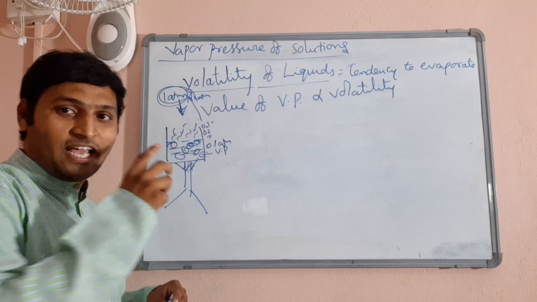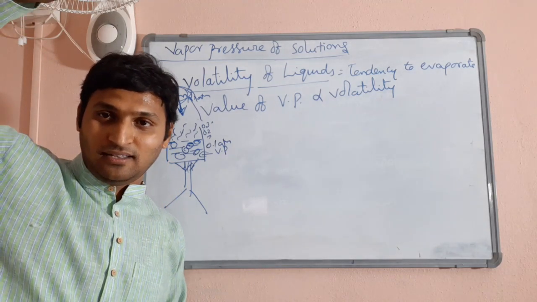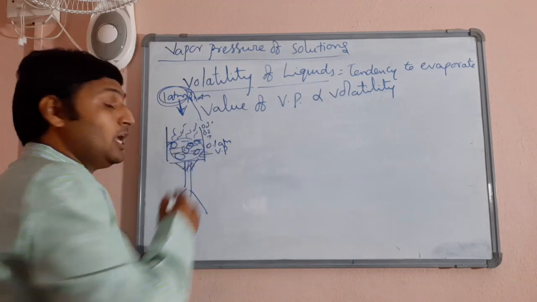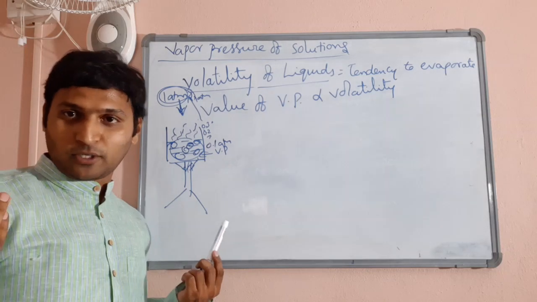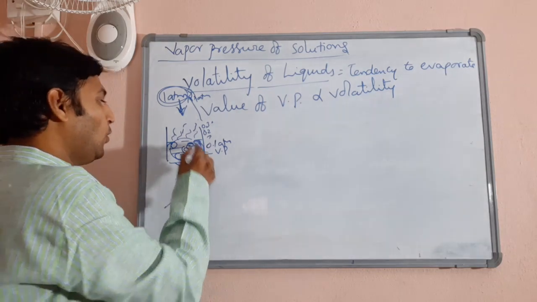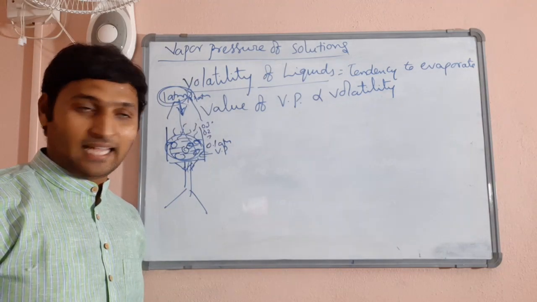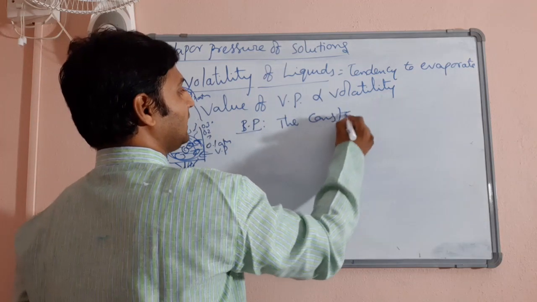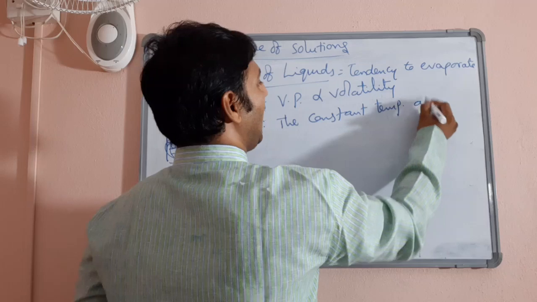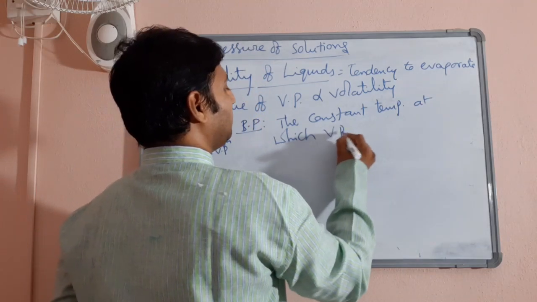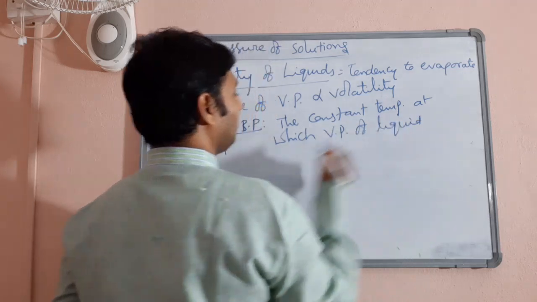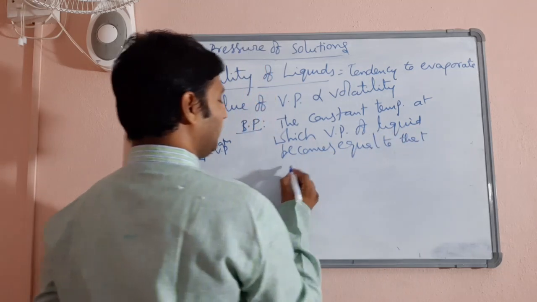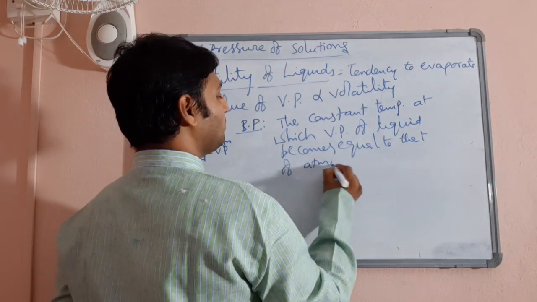Now when the vapor pressure of the liquid itself reaches the atmospheric pressure, it means a balance of forces. Now nobody can stop the liquid, nobody is able to hold the liquid from changing into vapor state. And that's when the whole of the liquid changes to vapor state. Hence, boiling point can be defined as the constant temperature at which the vapor pressure of the liquid becomes equal to that of atmospheric pressure.